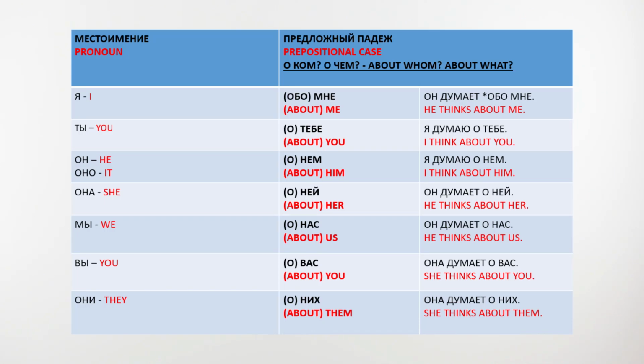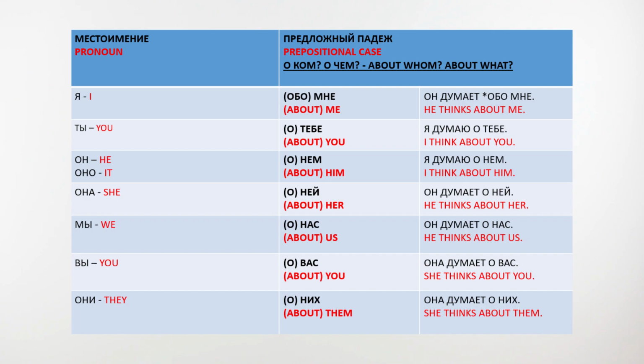Именительный падеж, nominative case. Кто, что, who, what. Предложный падеж, prepositional case. О ком, о чем, about whom, about what.